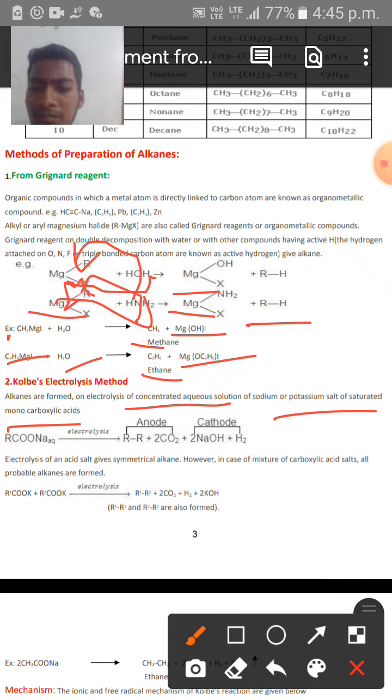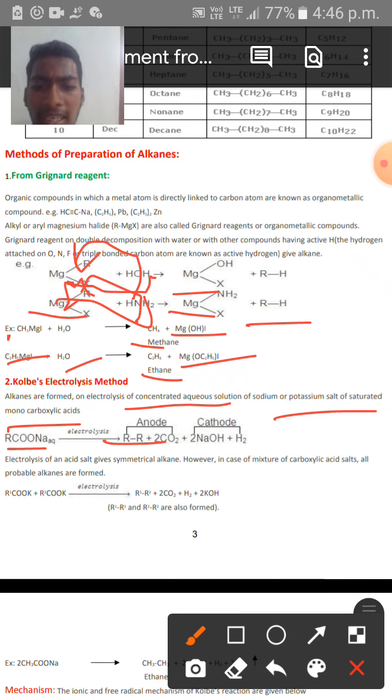See here, on the left side, the reactant side, we have a sodium salt of carboxylic acid present in aqueous solution, which on electrolysis gives alkane along with CO2 at the anode.